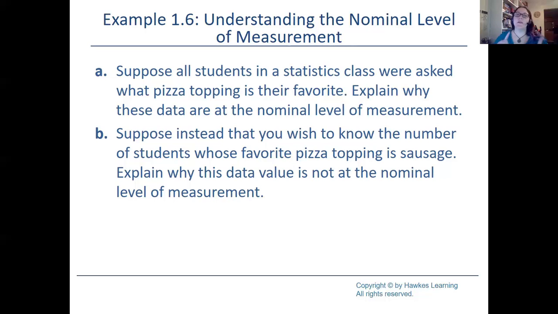But on the second one, notice what it says is you want to know the number of students who chose sausage. Because you use the word number of students, that right away changes it from qualitative to quantitative. And nominal data is only stuff that's qualitative.